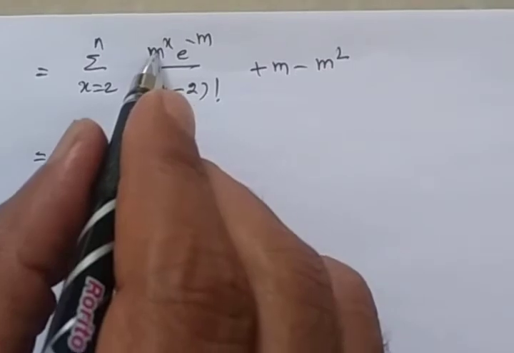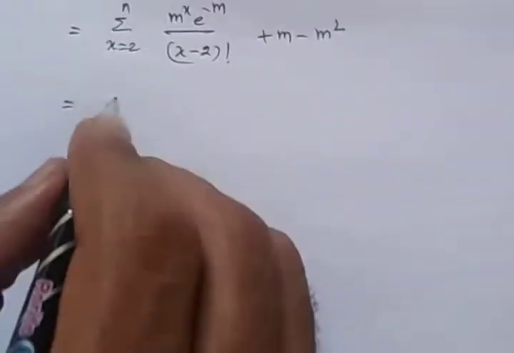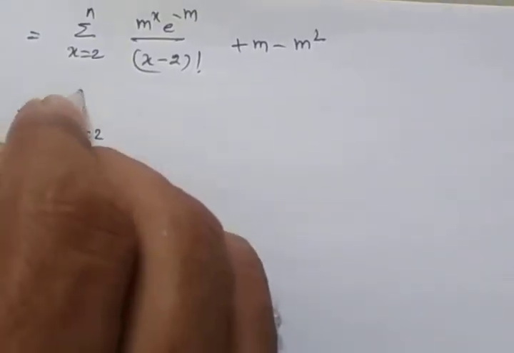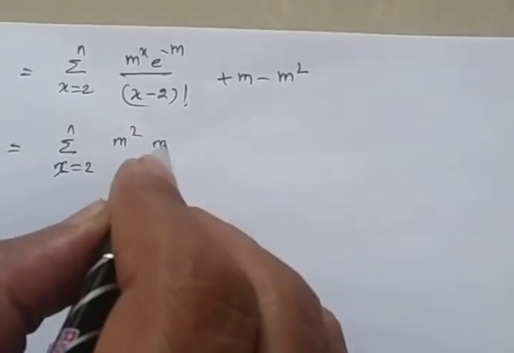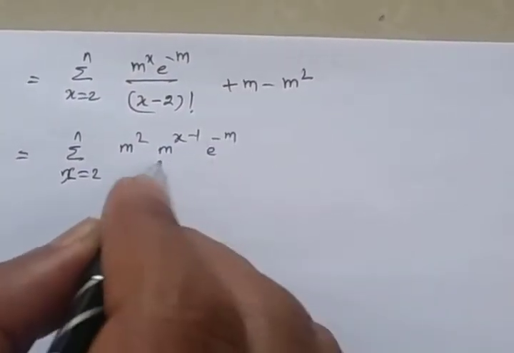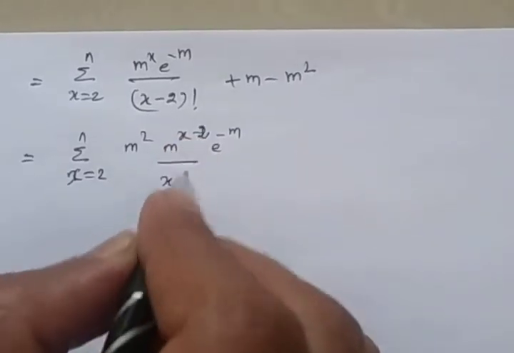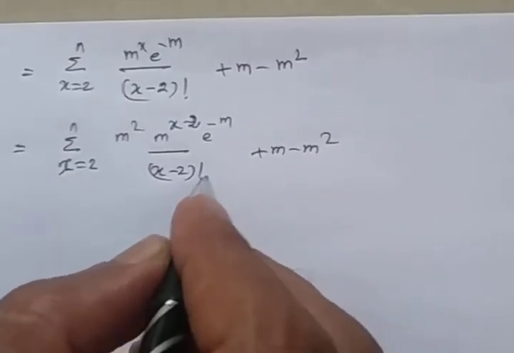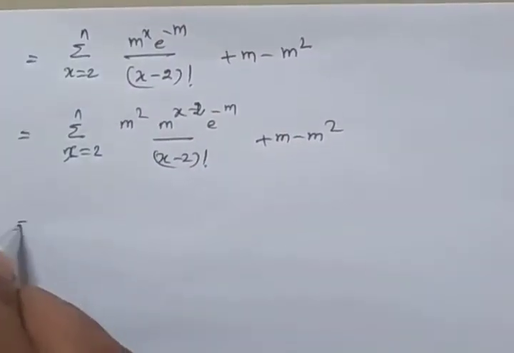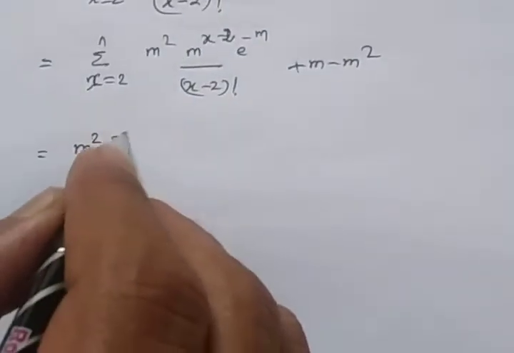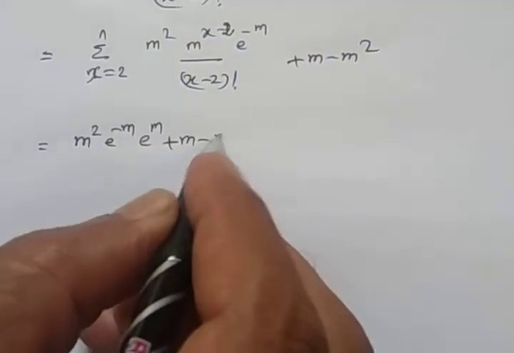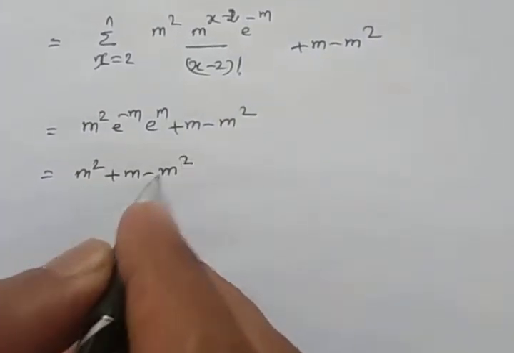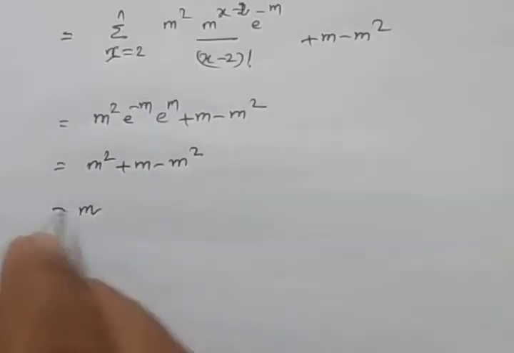Similar to the previous one, I am changing this as m power 2 summation x is 2 to n, m power x minus 2 into e power minus m dividing by x minus 2 factorial. This term is nothing but e power m, plus m minus m square. So we can write it as m square plus m minus m square, m square gets cancelled, we get m.